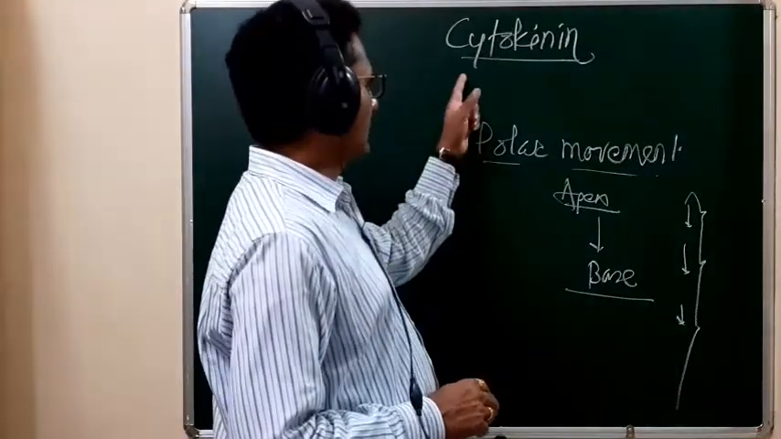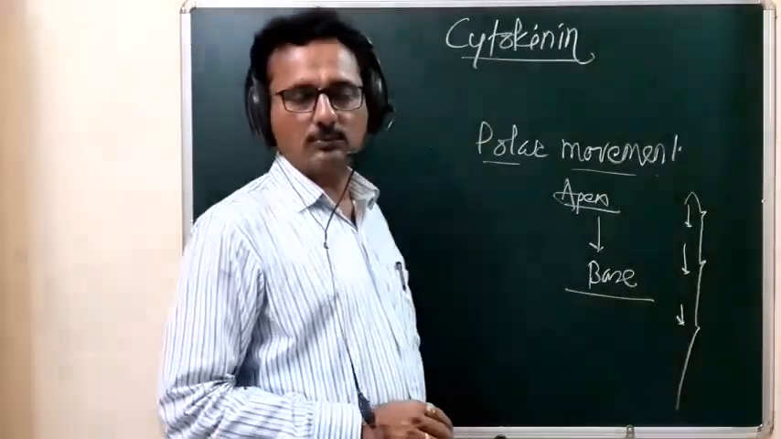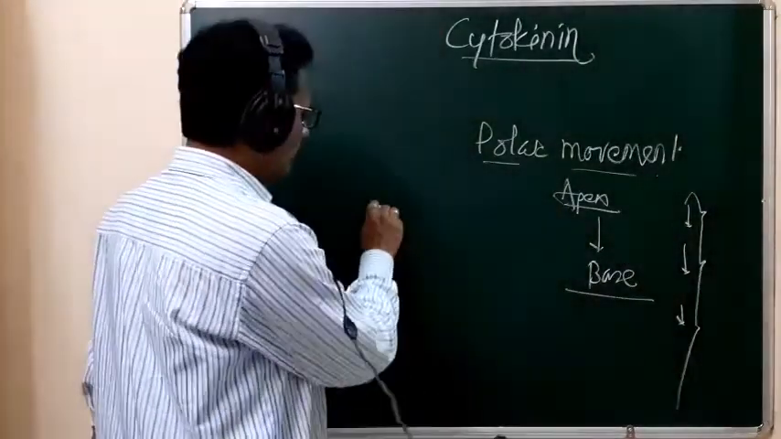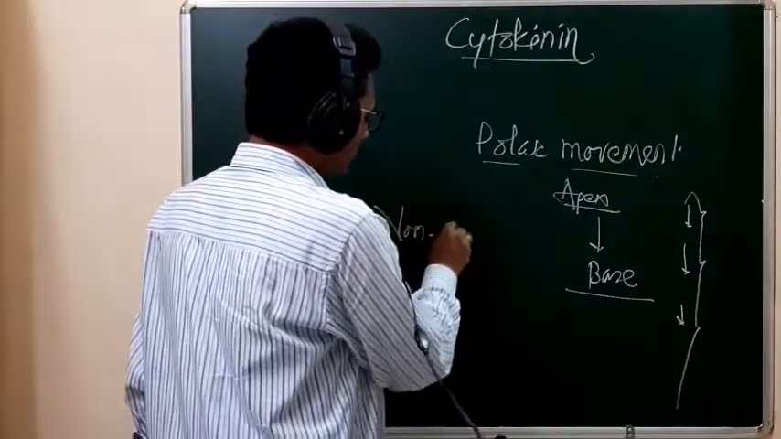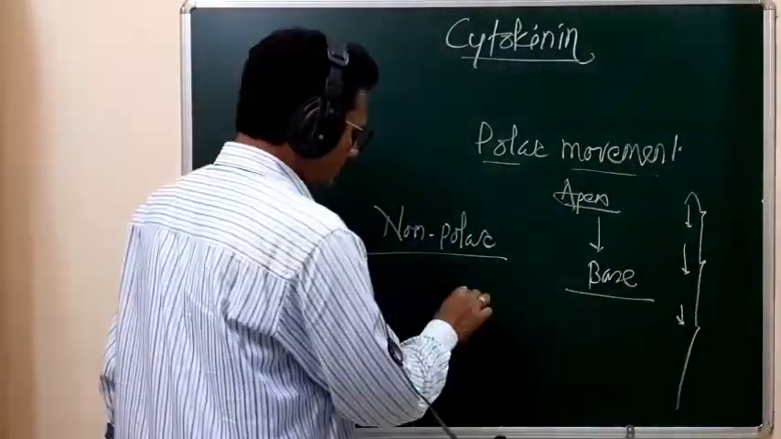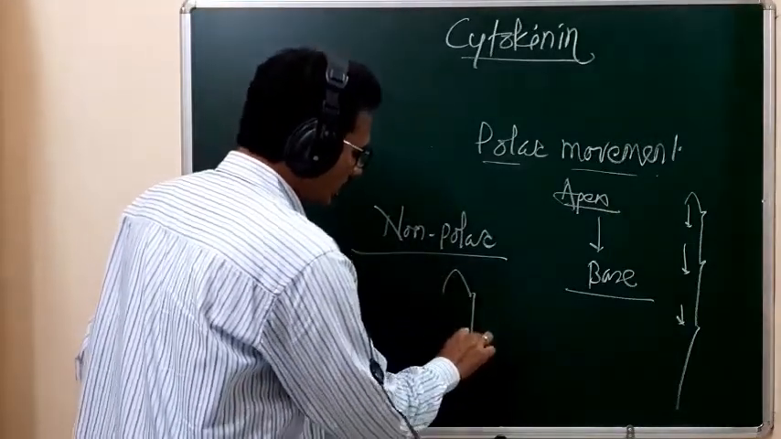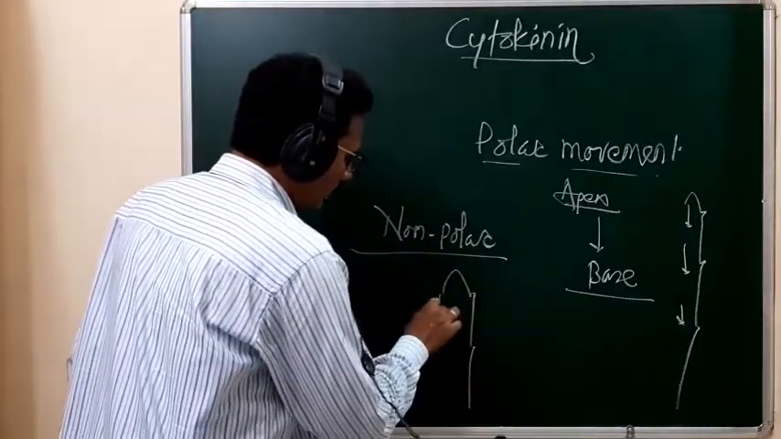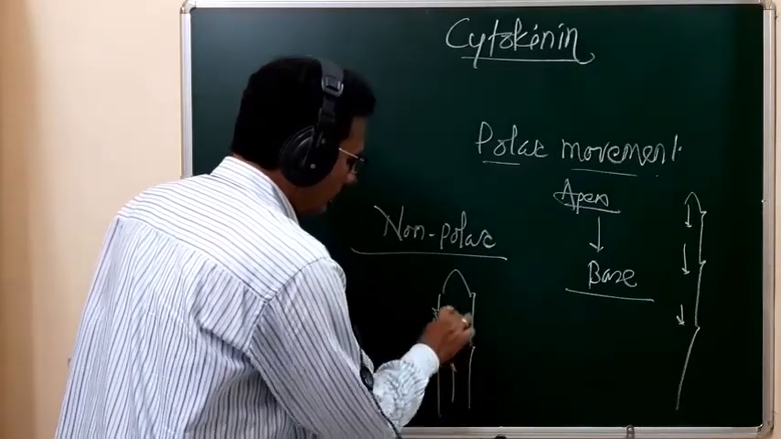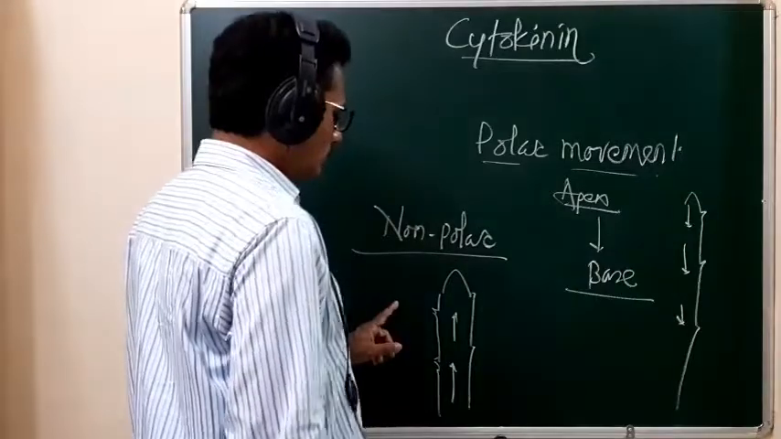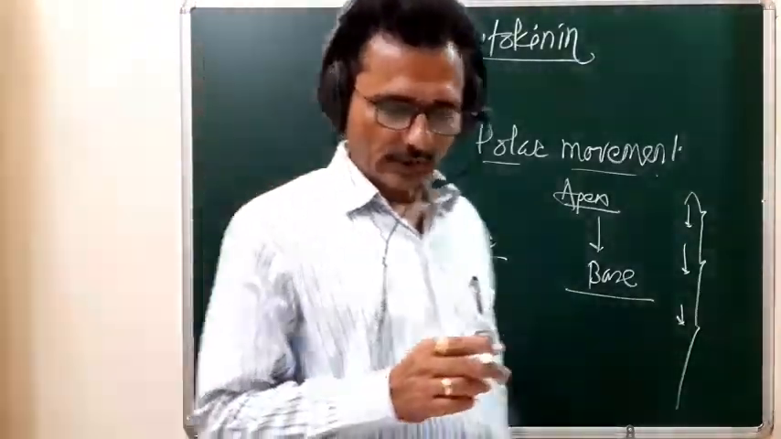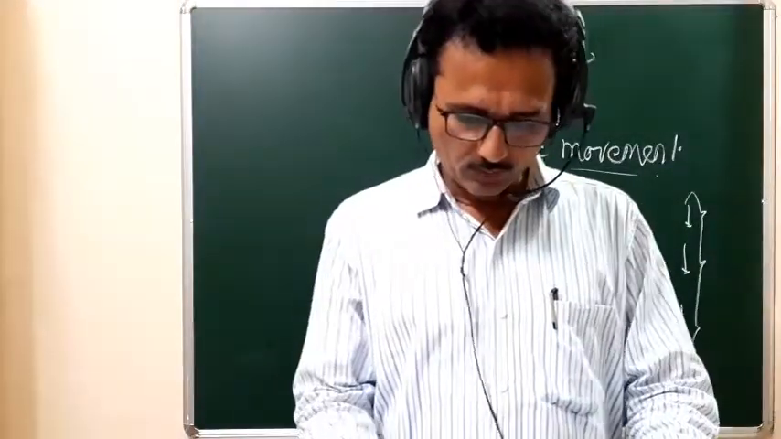But this cytokinin never shows polar movement. It shows non-polar movement. So what is non-polar movement? I mean the movement takes place from the morphological base to the apex. Such a type of movement is called non-polar movement. So cytokinin shows non-polar movement.